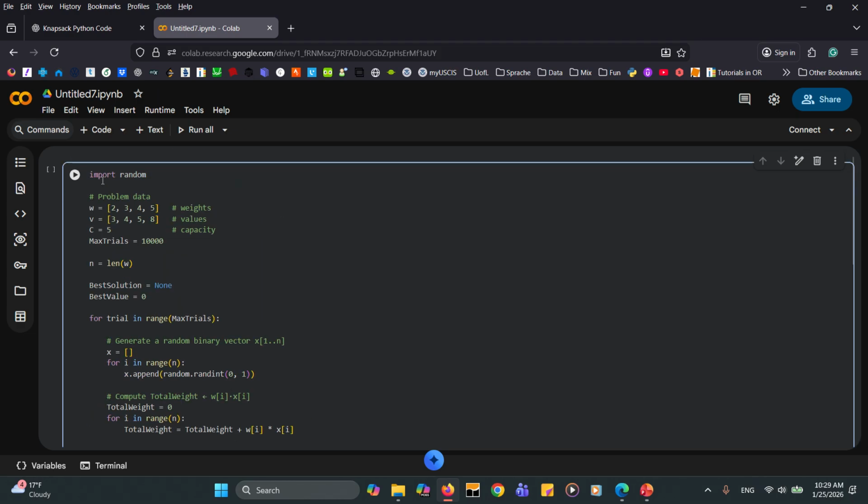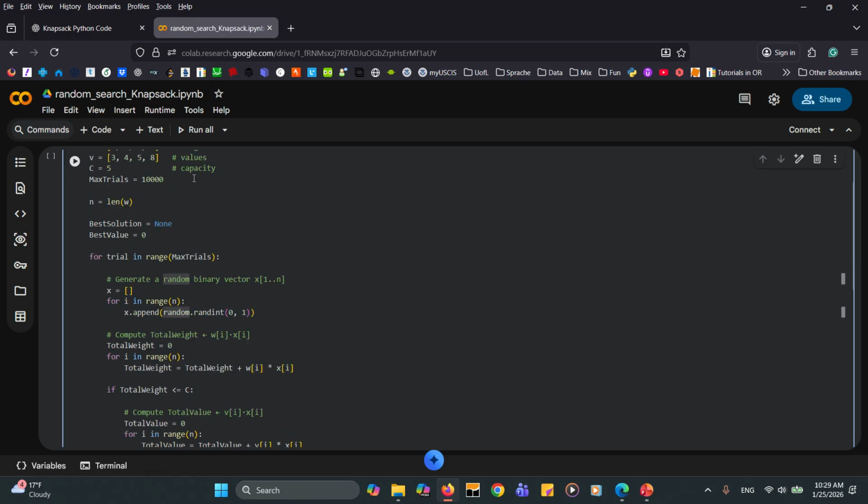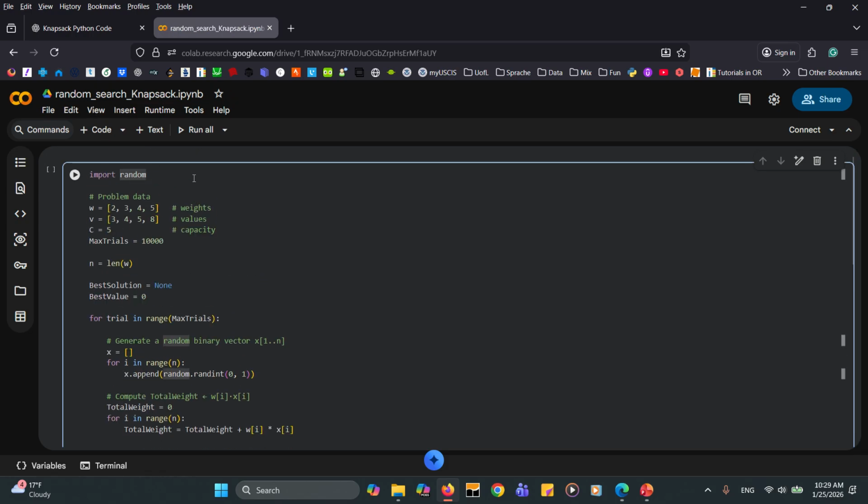Python code. So next step, I'm going to rename this notebook to random search knapsack. And now we need to understand the code line by line. So first of all, this is a random search, and we know that we need to generate random solutions, so we need to generate random numbers. That's why we need to use this random library, and so we import the random library here.